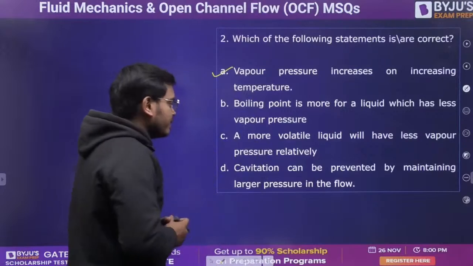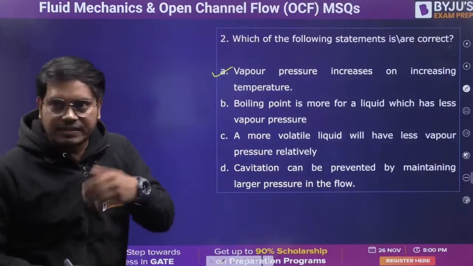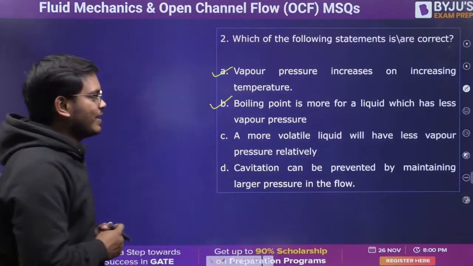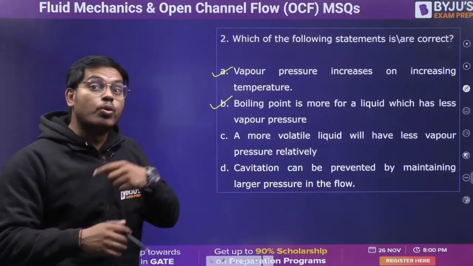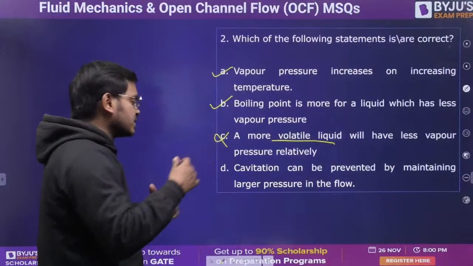Coming back to the question: vapor pressure actually increases on increasing the temperature. That is definitely right. Then, the boiling point is more for a liquid which has less vapor pressure. I think just now I have proved it. After that, a more volatile liquid will have less vapor pressure. Actually, it will have more vapor pressure, not less, because it is volatile in nature.